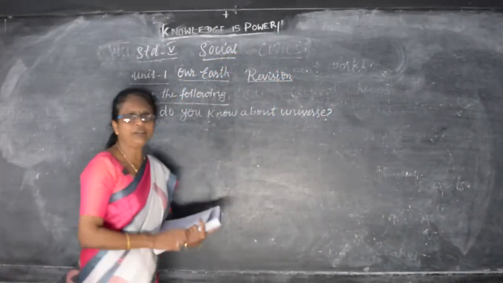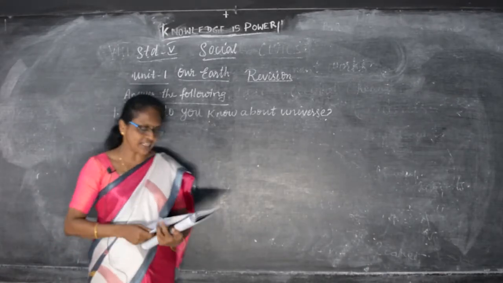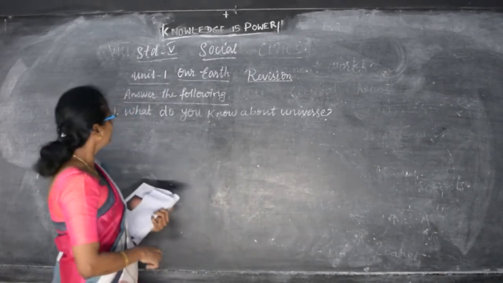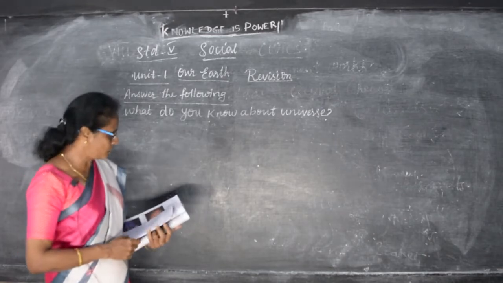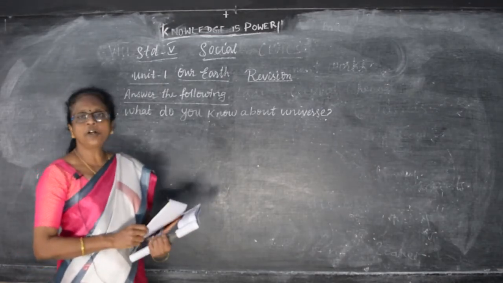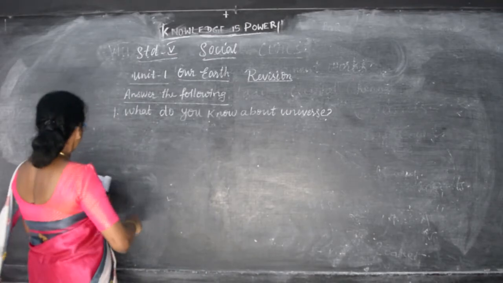Okay, children, today we are going to see the social, 5th standard, first lesson, our year. Let us answer the following. First question is, what do you know about the universe? So, how the universe is formed. We have already written the answer.